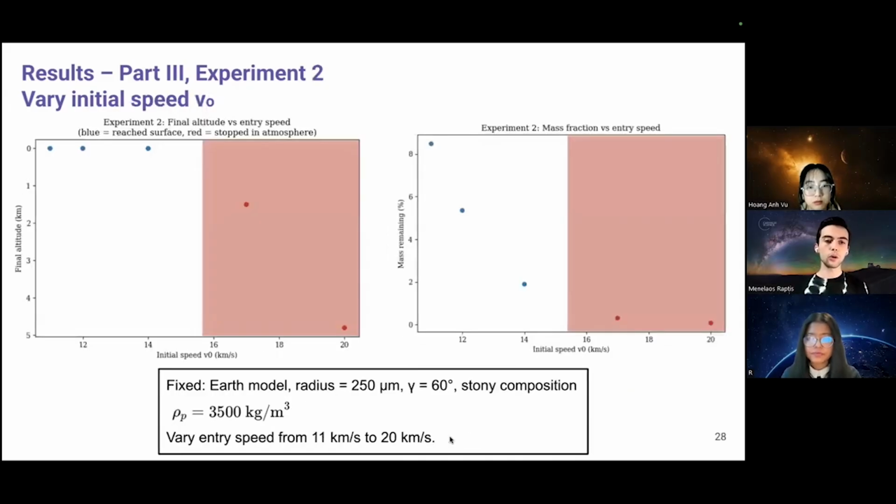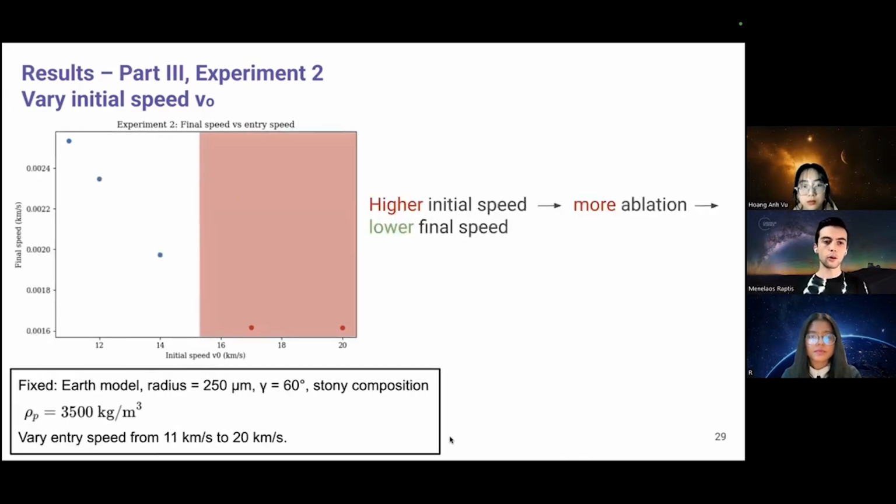Keeping the radius fixed at 250 micrometers, we varied only the entry speed. Higher speeds cause stronger heating and ablation, so particles stop higher or lose most of their mass. Above about 14 kilometers per second, a 250 micrometer grain cannot reach the surface. It remains as high altitude dust. And so this slide shows that as the initial speed increases, ablation becomes much more intense, which in turn results in a significantly reduced final speed.